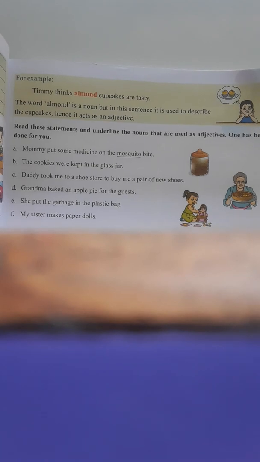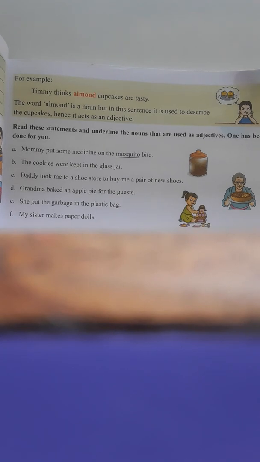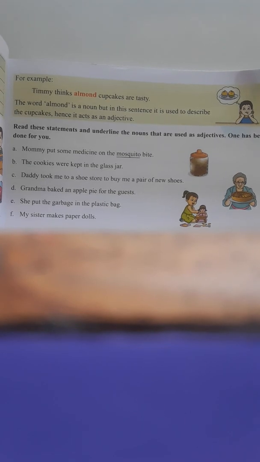Grandma baked an apple pie for the guests. Listen carefully, children. This is a listening activity. Grandma baked an apple pie for the guests. So pie is a noun, apple is an adjective. Here apple is used as an adjective. So let us underline apple.